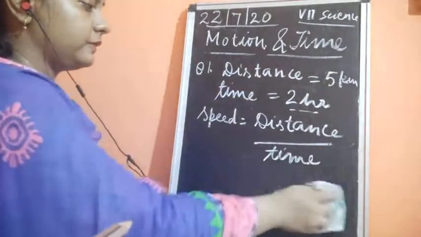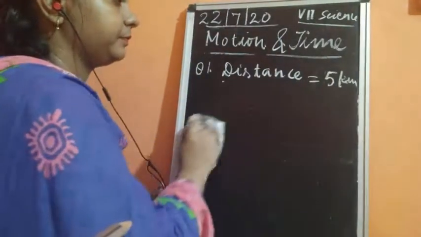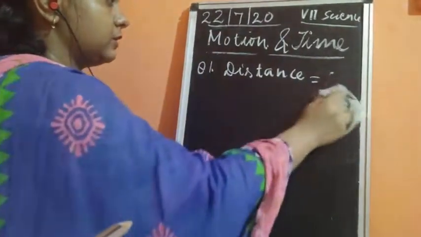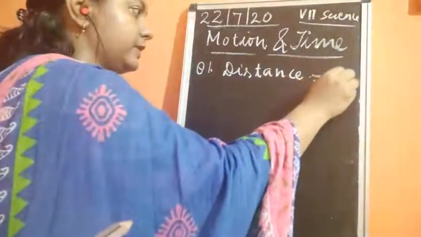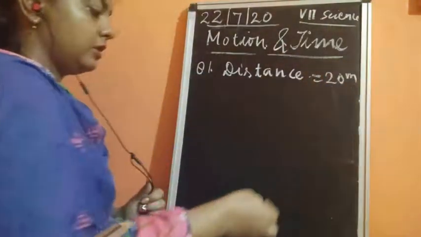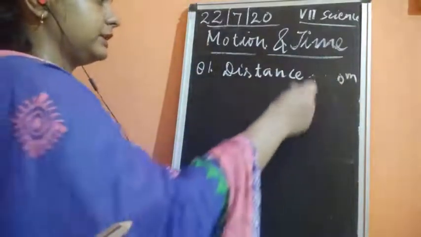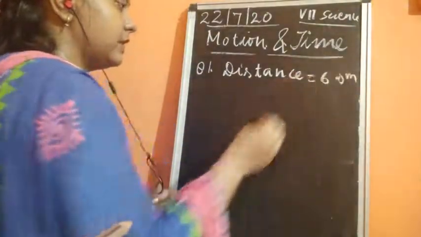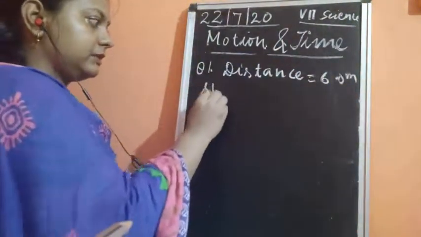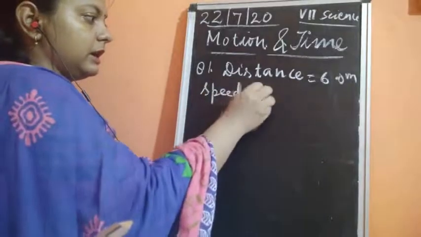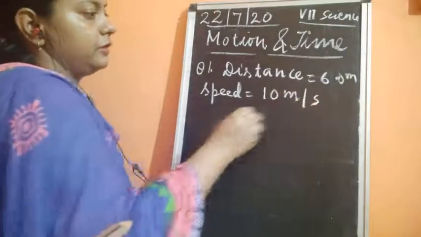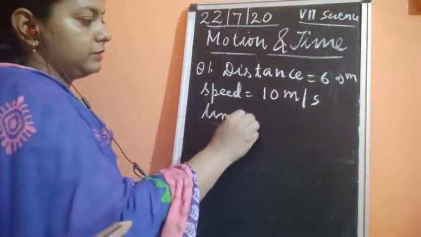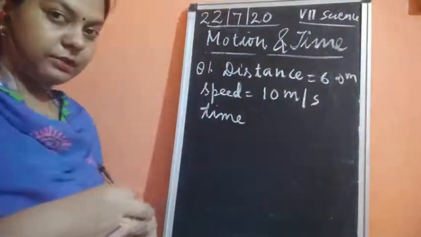Similarly, if you need to find out the time, for example if you have been given a distance of 60 meters and you have been given the speed as 10 meter per second, how would you find out the time for this question?